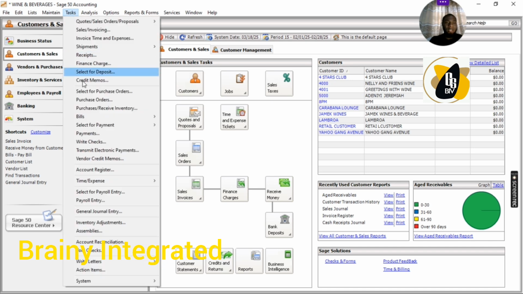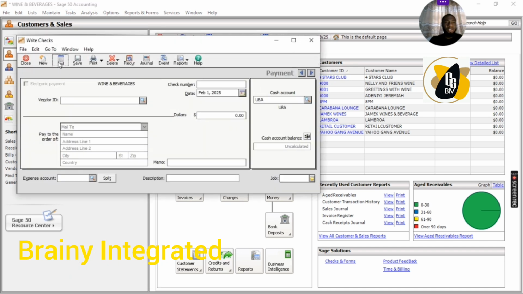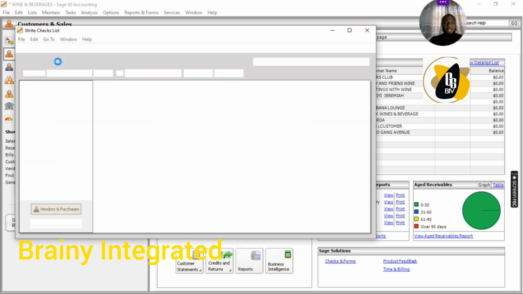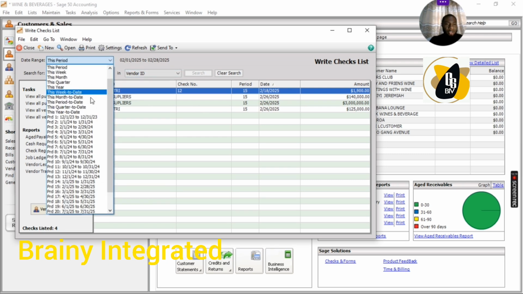Let's go to tax. You go to write checks. Let's see the list of checks that we have written. I want to check the one we just did. Okay, let me change the period to March.